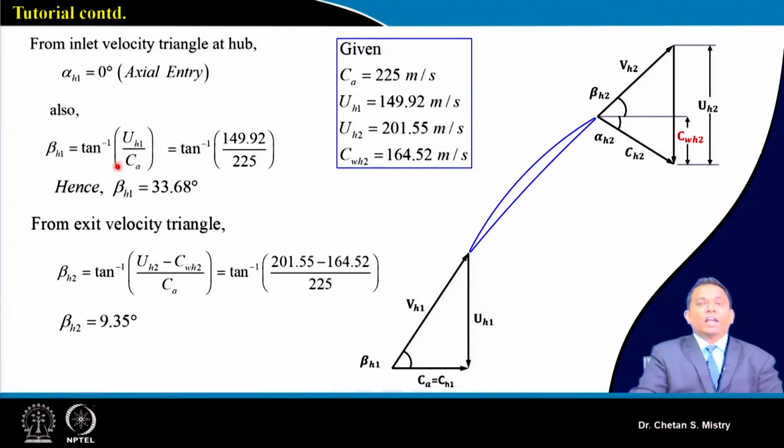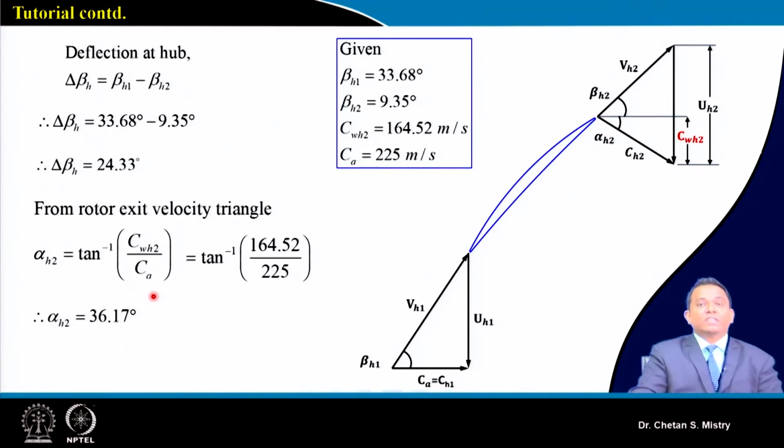Beta 1 we can calculate based on U by Ca, and that is coming 33.68 degree. In the same way beta 2, at the exit station, is coming 9.35 degree. So we have our delta beta, that is coming 24.33 degree.